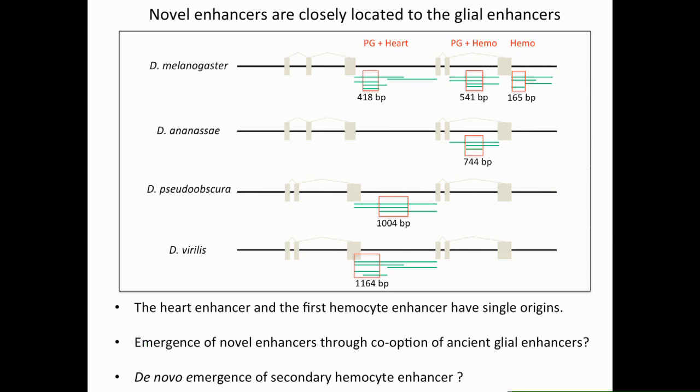When we did this in other species with somewhat cruder resolution, we found that these two activities were always in a similar or close location.